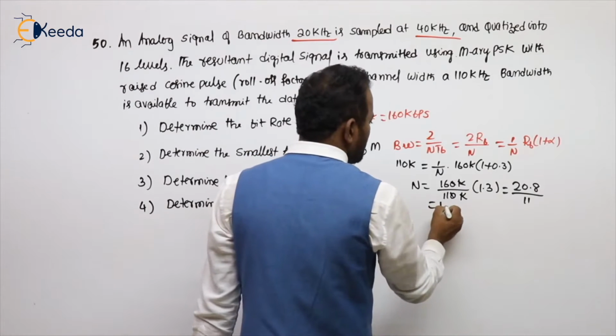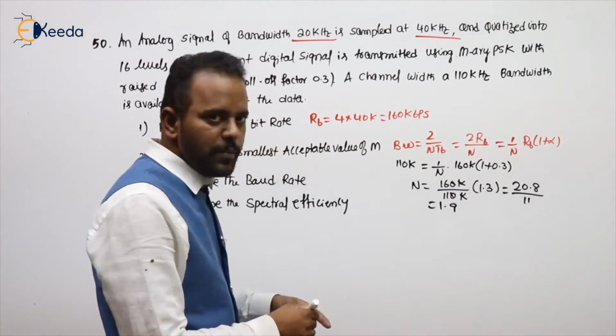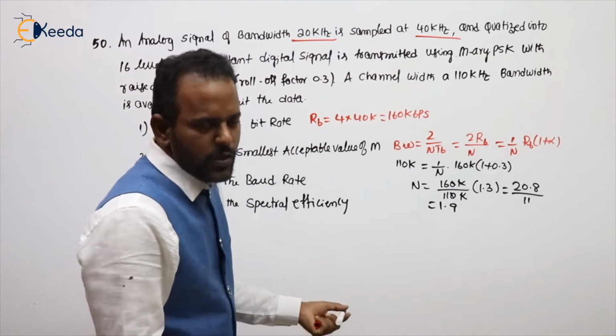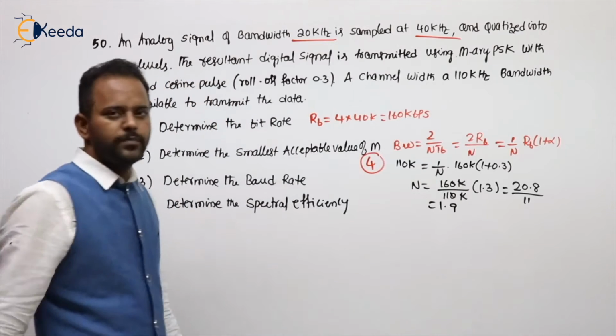So it's something 1.9 I can call. So N value 1.9 means M equal to 2 power N. So N will be at least 2, so M will be 4.